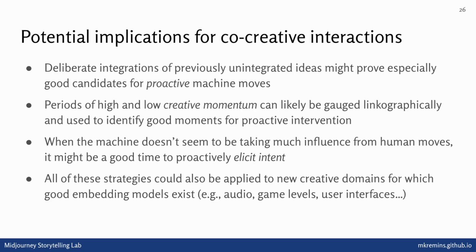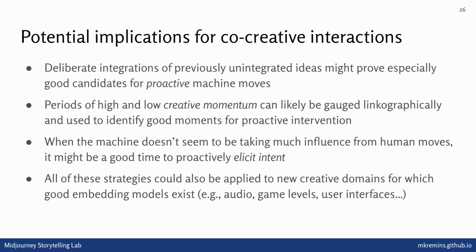And this has a lot of interesting implications, I think, for co-creative interactions. If we can build these fuzzy linkographs in real time, we can start to automatically assess when might be a good time for the machine to not get involved, when the user is in a convergence mode. We can start to look at which ideas have not been brought together or integrated in the past of the session, which is kind of cool. And we can also suggest proactive elicitation of intent when the machine ideas start to not link back to the users particularly. So we can notice these problems emerging and maybe start to intervene proactively in the interaction.